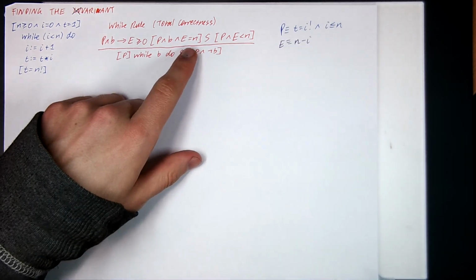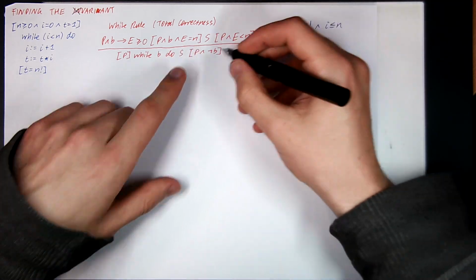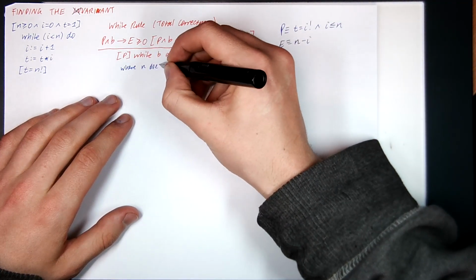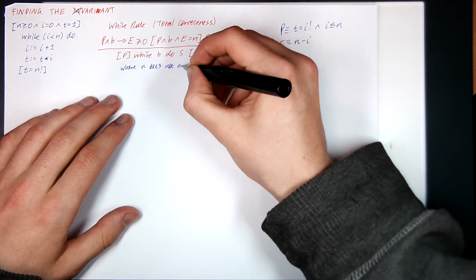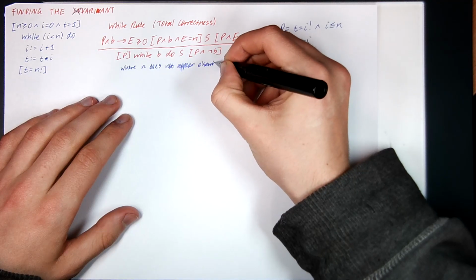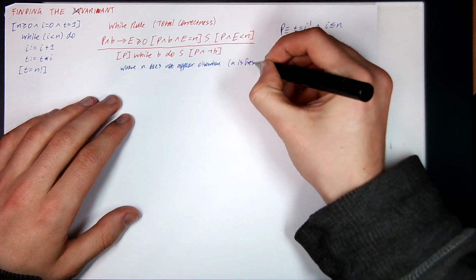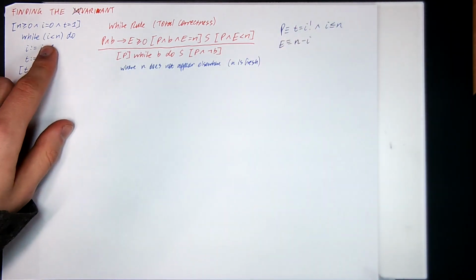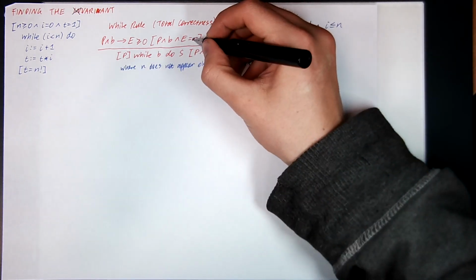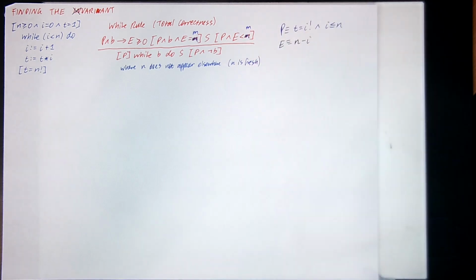also I fibbed a bit here. This N here has to be a completely new fresh N, so where N does not appear elsewhere. So N is like a fresh variable. If we're already using N in my code here, I can't really use N in the correctness rule. I'm going to have to use some other letter. I'll use M because I'm very uncreative and M is the letter next to N.